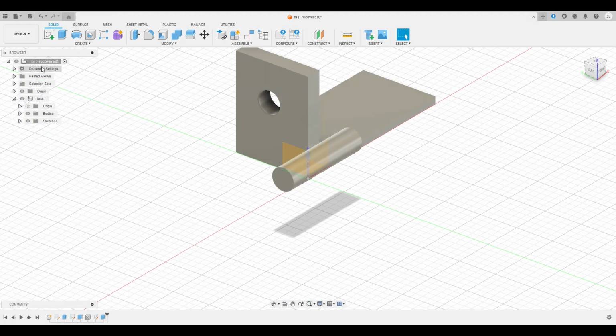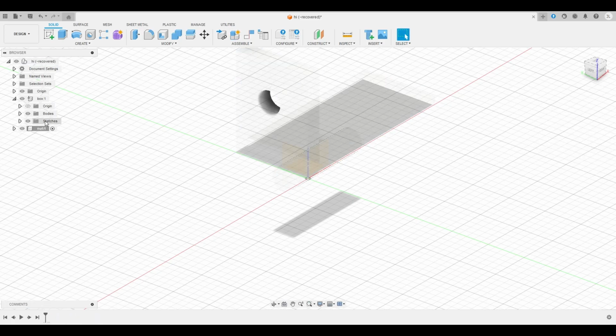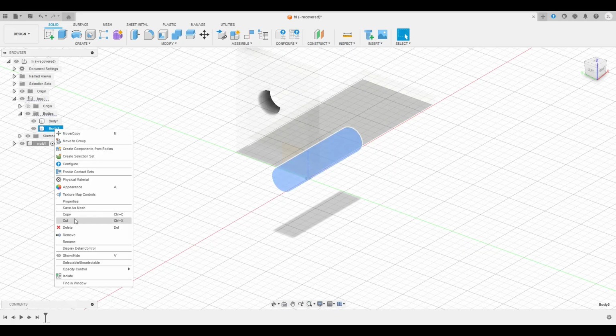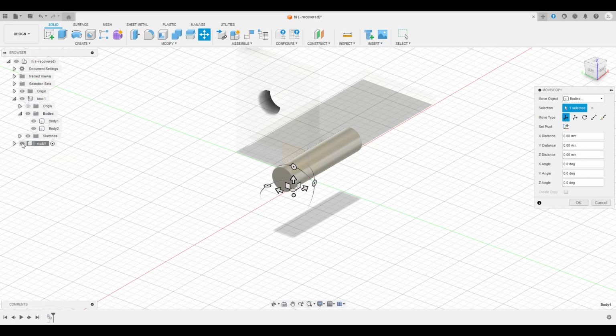Create a new component under here. New component. And then you can go ahead and copy and paste it here. I have one.